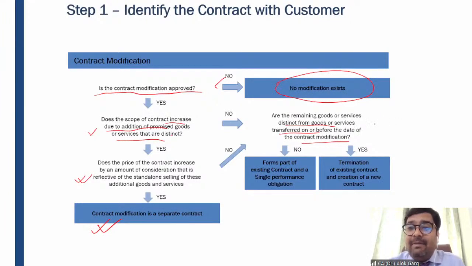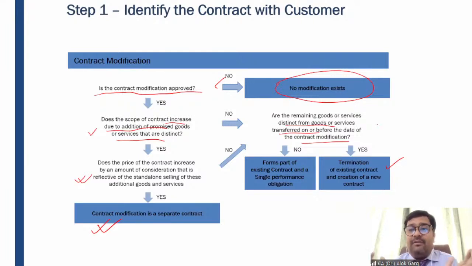So if the remaining goods or services, like a security guard, are different before or after the modification, then you can say that the earlier contract is terminated and a new contract will be there. Initially it was for 6 months, but after 3 months you have entered into another 6 months. So the first 3 months of the contract will expire and the new contract will be for 9 months, right? So it is a termination of the existing contract and creation of a new contract, meaning prospective accounting.